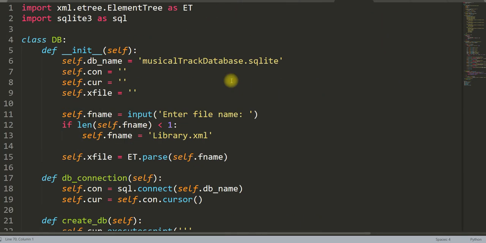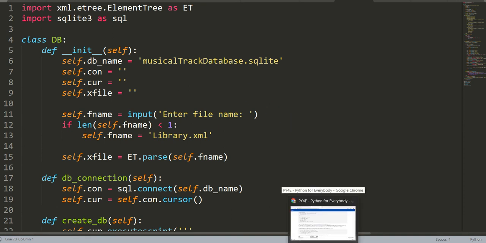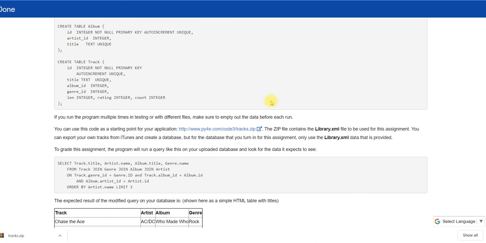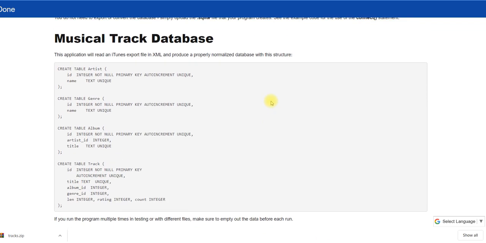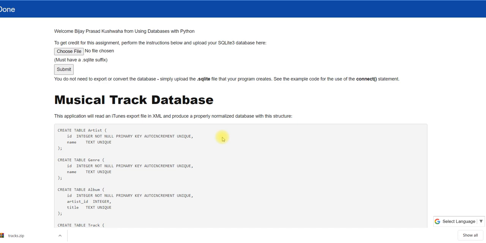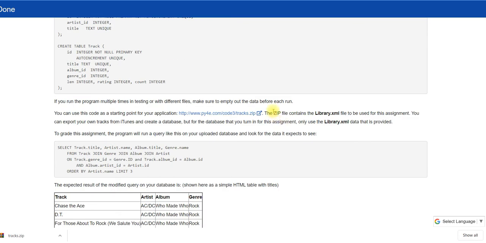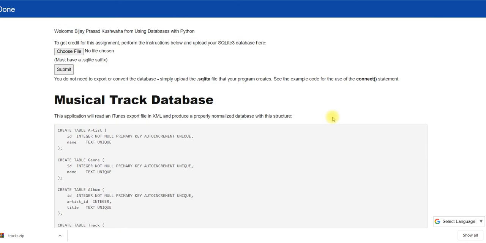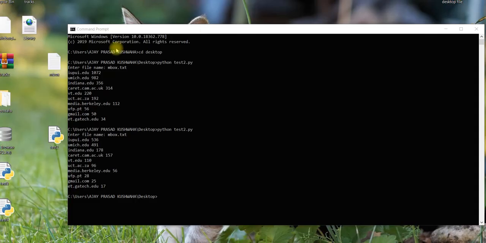Okay, so this is the code. While I run it, what process I have to follow: I have to give the name. What name I have to give there? Library.xml. So now I am going to take you to the desktop and then I will solve. So guys, you can see here I have successfully kept library.xml on the desktop. Now I am going to run it.